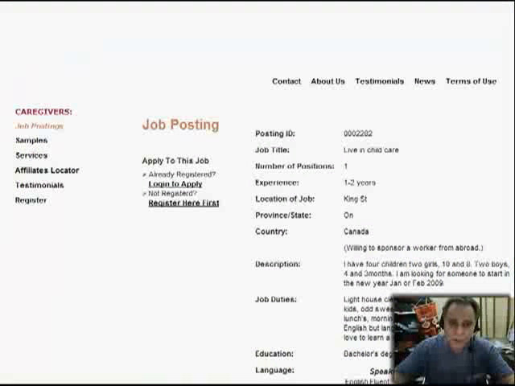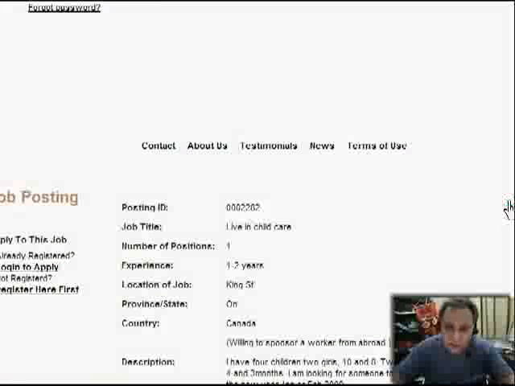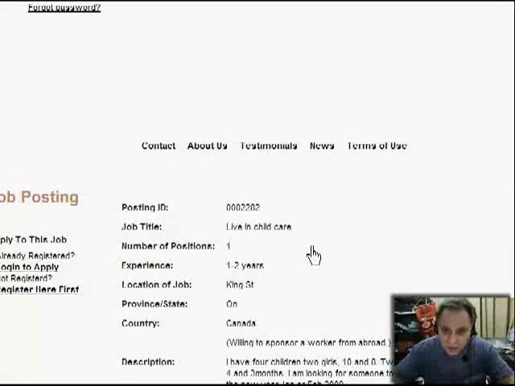So yeah, you should be online, connected online when you are in My Immigration Consultant, because a lot of links are taking you to the agency website. So right here we have job posting. It tells you live in childcare. They need one person with the experience, 1 or 2 years of experience.